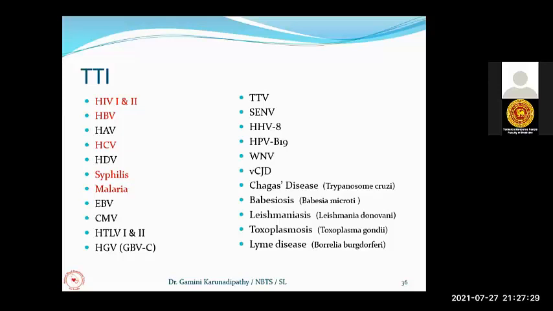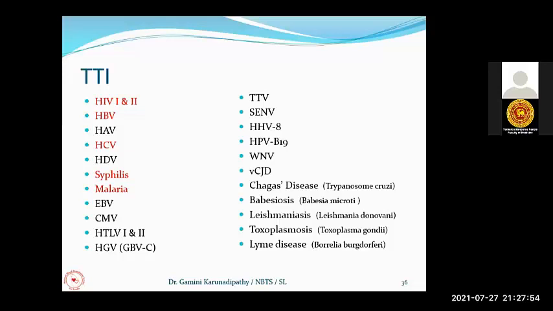We have 5 mandatory screening tests for collected donor blood: HIV 1 and 2, Hep B, hepatitis C virus, syphilis, and malaria. Unless the screening tests are done and found negative, no donor blood will be transfused to recipients under any circumstance.